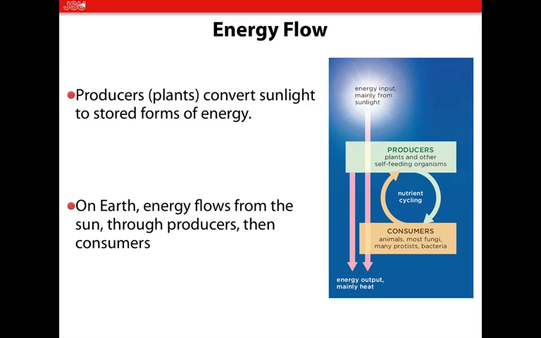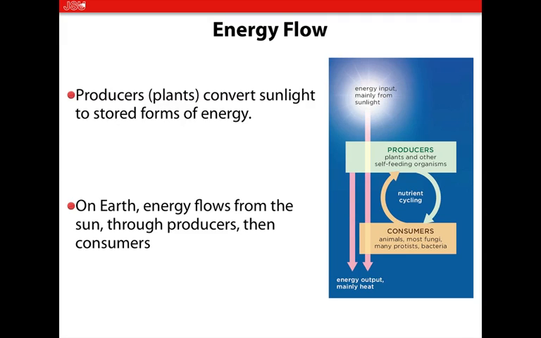Energy flow. The key point here is what? All energy is going to come ultimately from the sun. One little exception to that, which we mentioned in class, was nuclear power. Barring that, all energy on Earth comes from the sun. What pathway is it going to follow? Well, that energy goes from the sun to producers. The producers are plants.